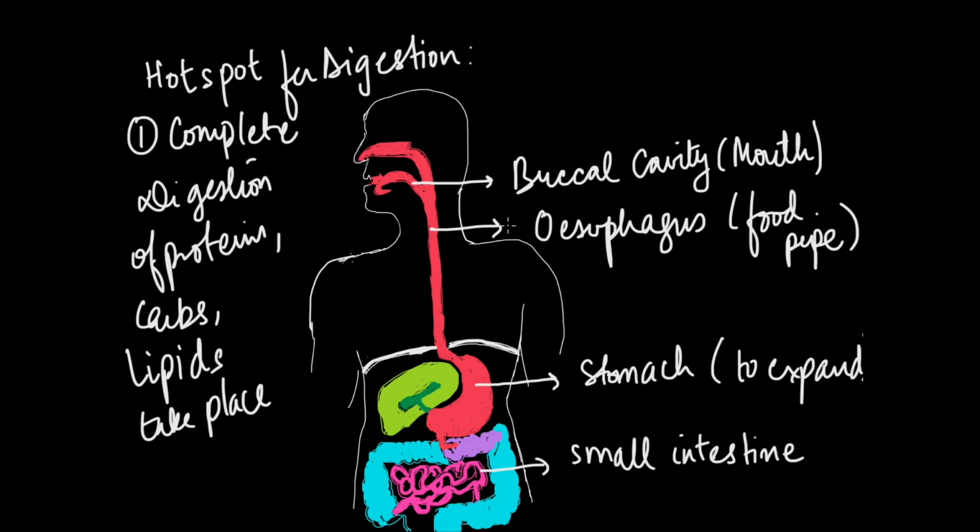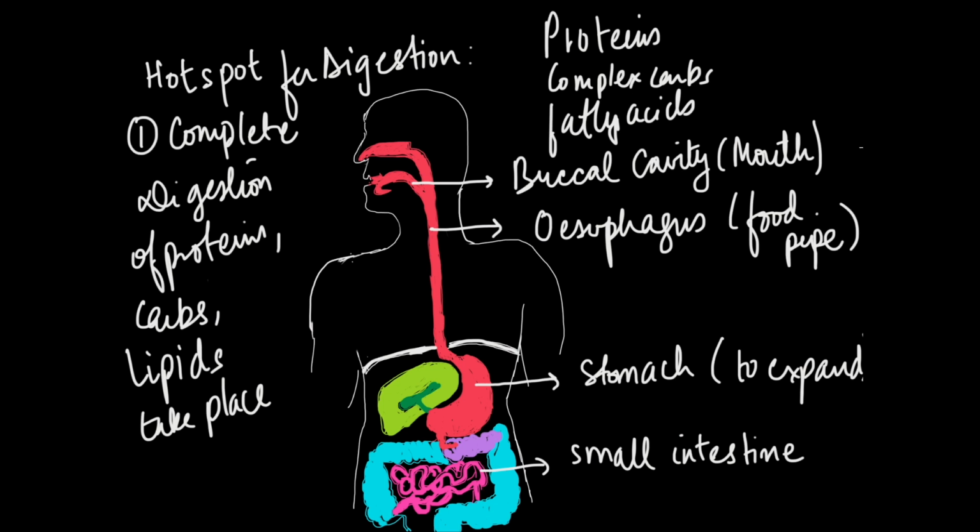By complete digestion, I mean that when food exits the small intestine, proteins, complex carbs, and fatty acids or fats are converted into amino acids, glucose, and glycerol, respectively.